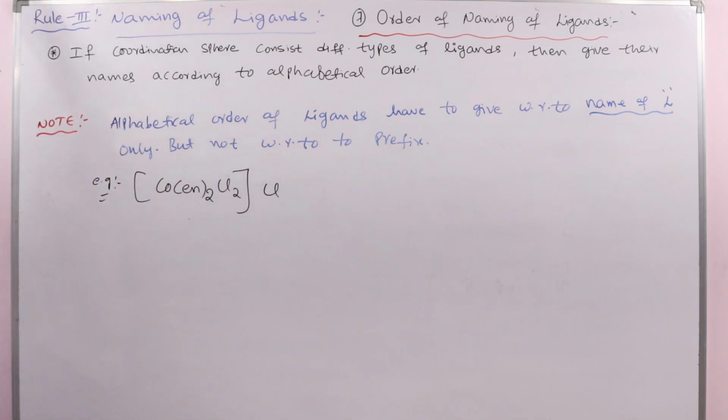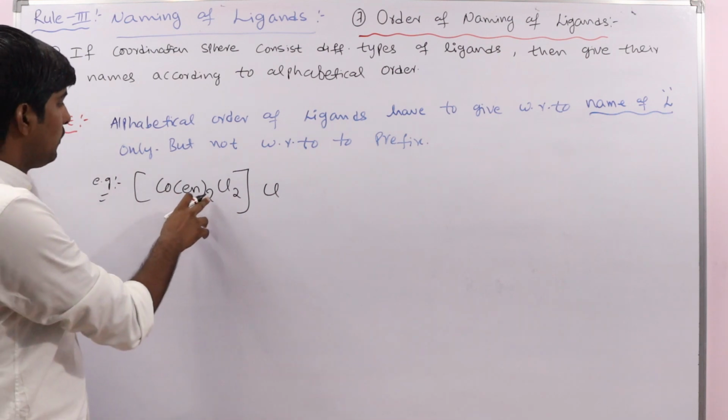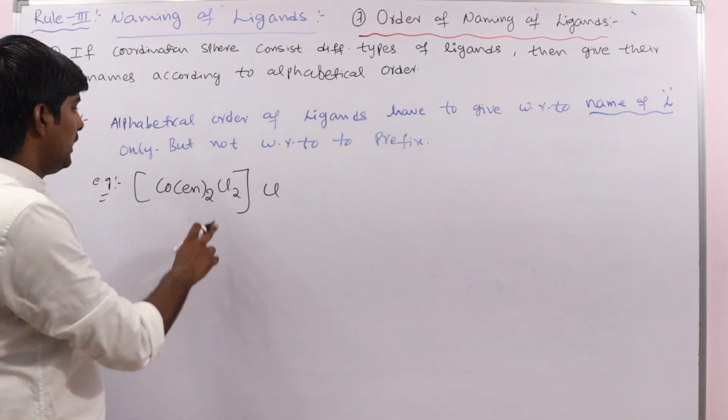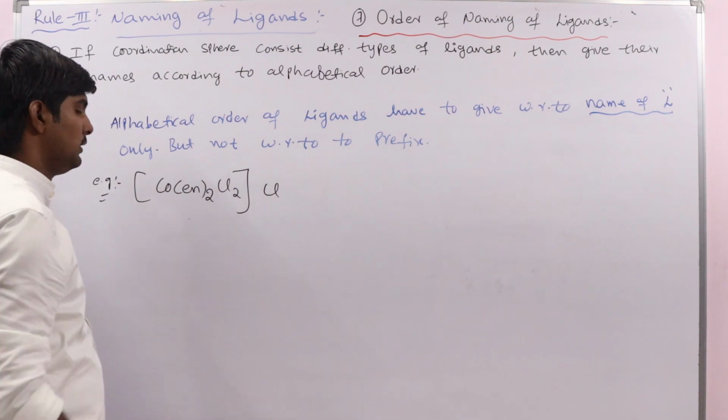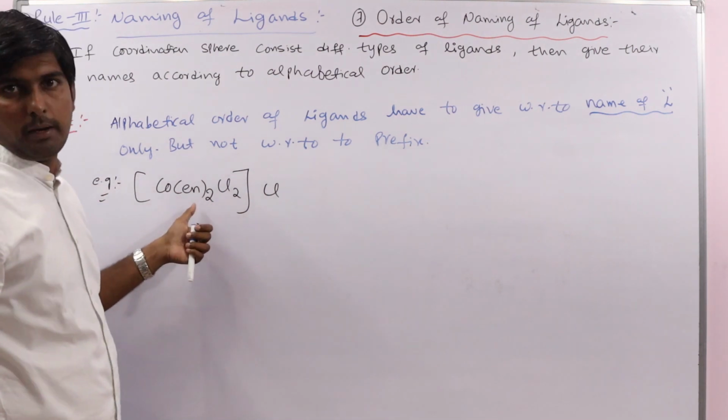So this is the complex given. Okay, what is its name? See, here we have two different ligands. One is chlorido, one is ethylene diamine or ethane 1,2 diamine.